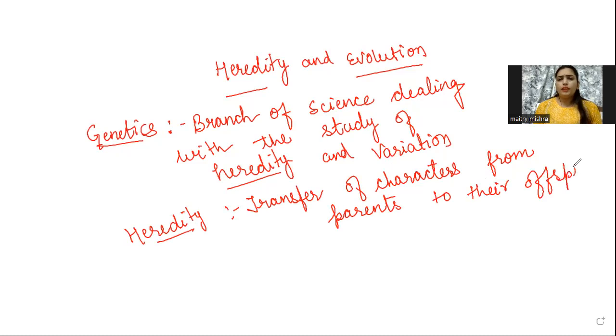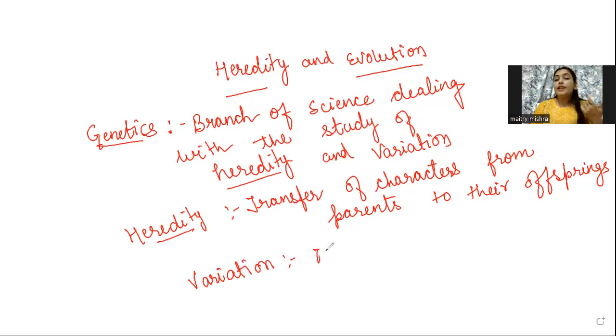As you can observe, some of your characters resemble your mother, some resemble your father. Also you have certain characters which resemble your grandparents. So this is all because of heredity. The characters are transmitted from one generation to another and express themselves in the offspring, that is known as heredity.